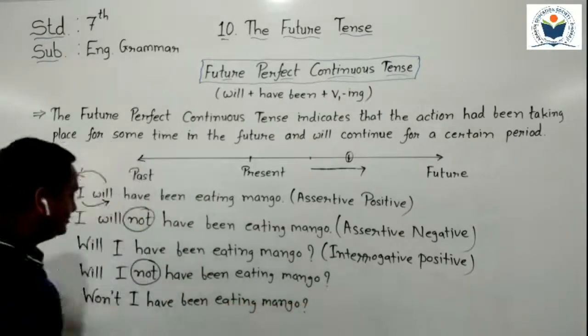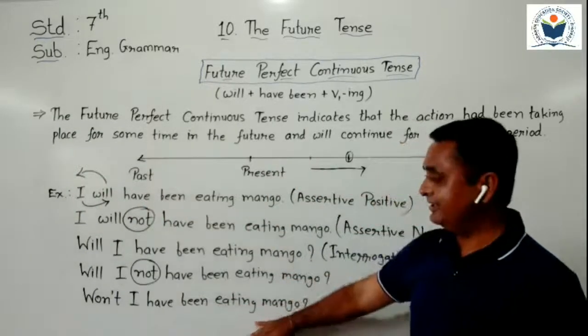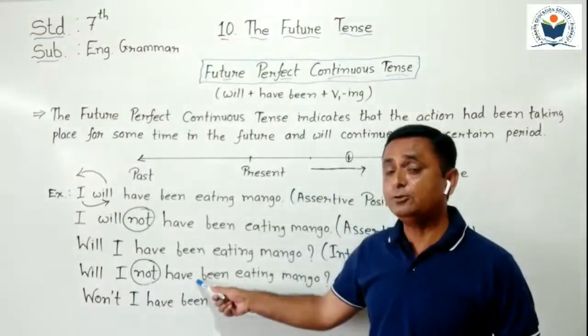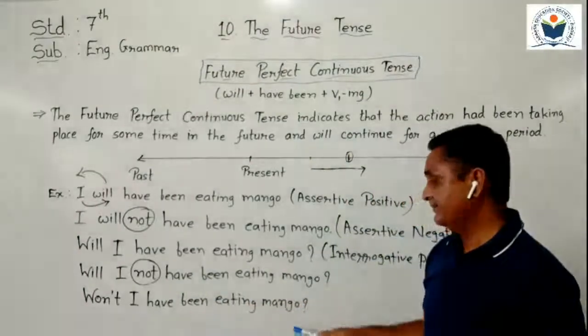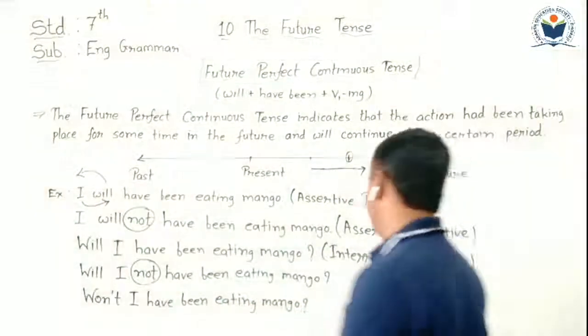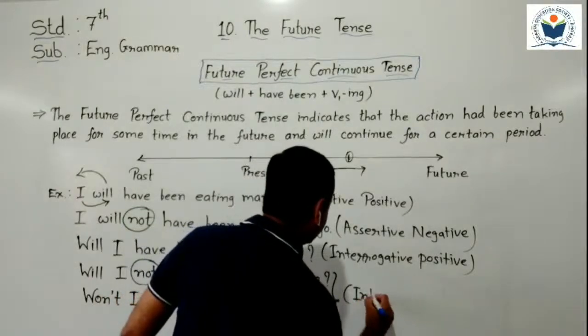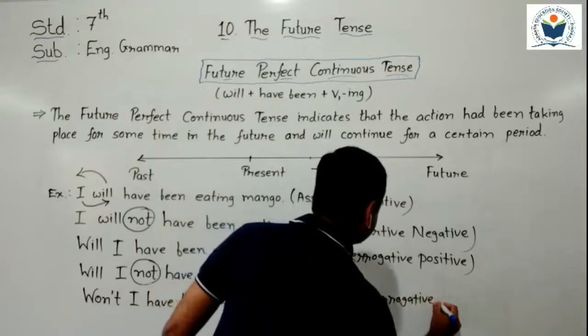Question mark sign. So students, here it is converted into an interrogative negative sentence. The first sentence is interrogative negative without contraction, and this is with contraction. Can you understand? Both sentences are known as interrogative negative sentences.